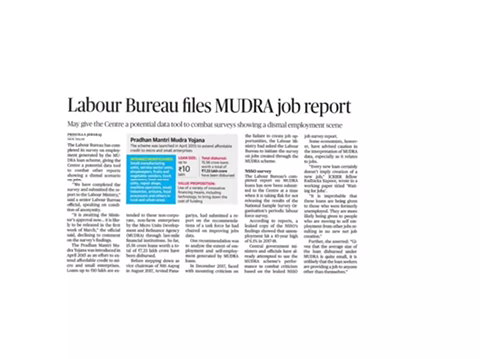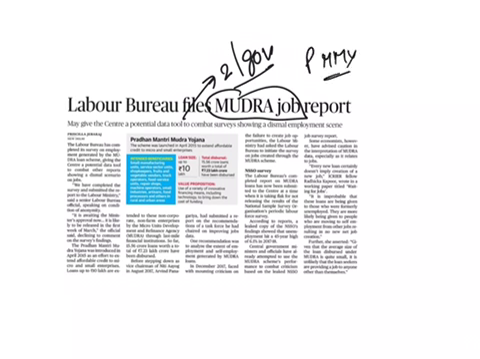The next article is Labour Bureau files Mudra job report. This article comes under GS paper 2 under the topic of governance. From the prelims point of view, what we should know from this article is what is this Pradhan Mantri Mudra Yojana. The context of this article is the Labour Bureau has completed its survey on employment generated by the Mudra loan scheme. We have already seen many times what this Mudra scheme is.